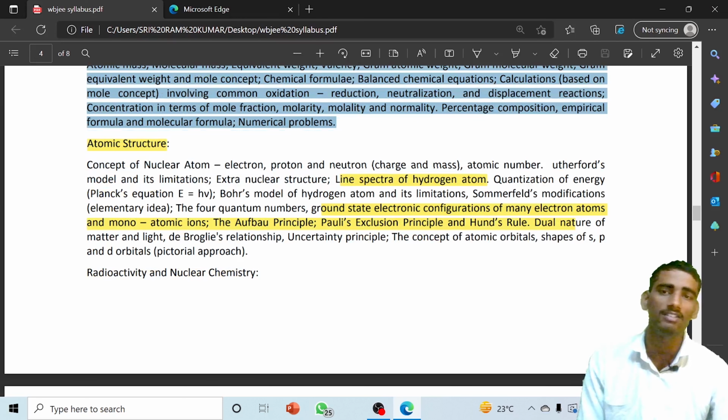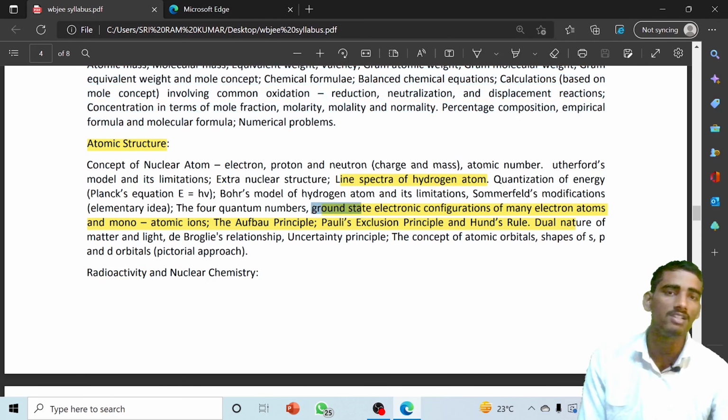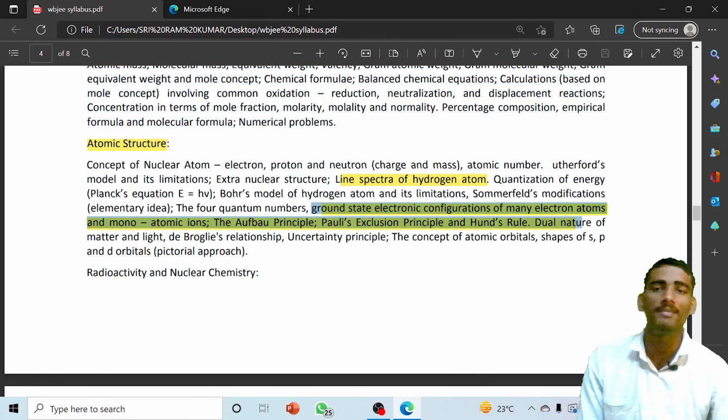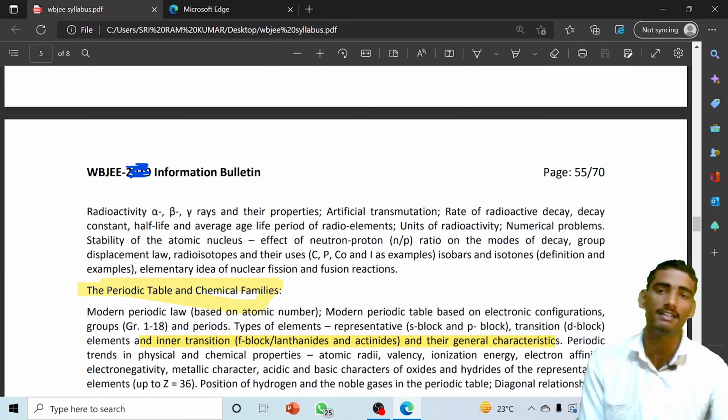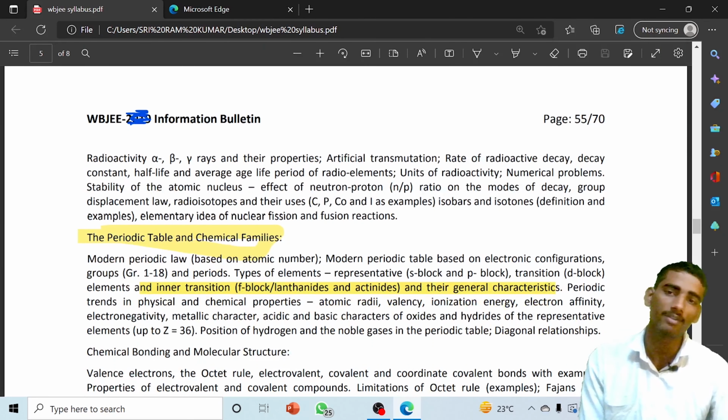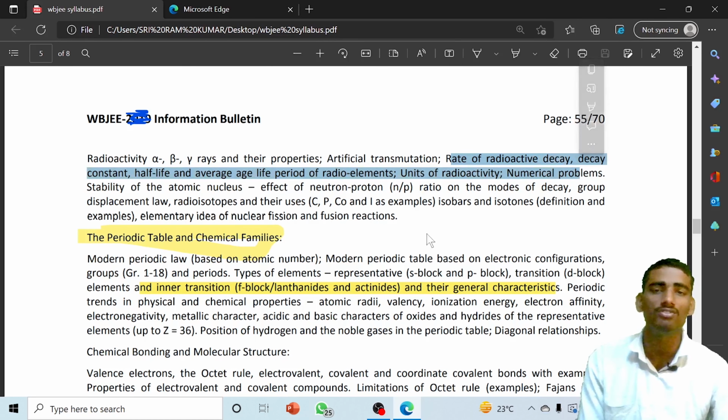Now talking about atomic structure, the important topics are the line spectra of the hydrogen atom and quantization of energy, that is Planck's equation and all that. Next is the ground state and electronic configuration of various atoms. These topics are also very important. Next is radioactivity: alpha and beta rays and their properties, artificial transmutation, and rate of radioactive decay are very important topics in context to the WBJ exam.